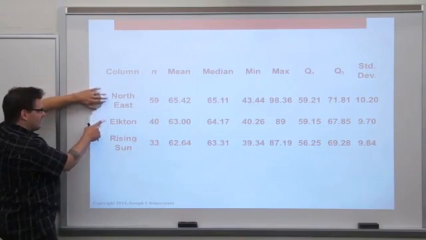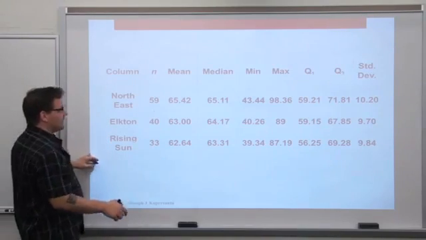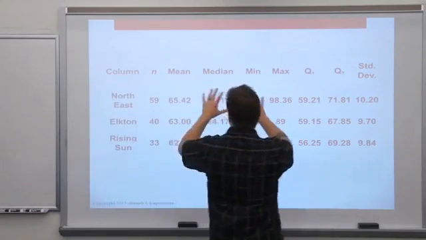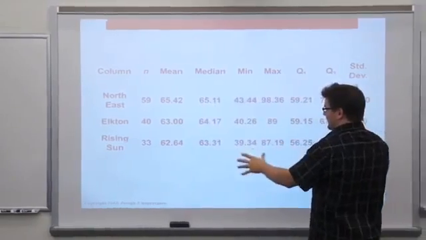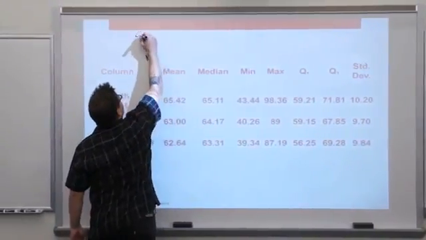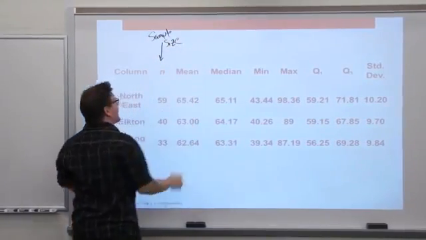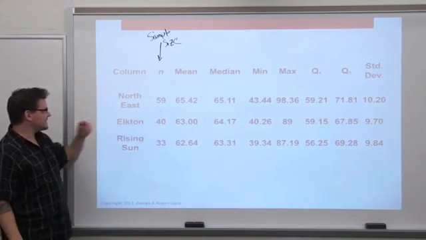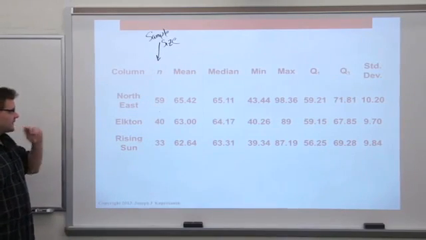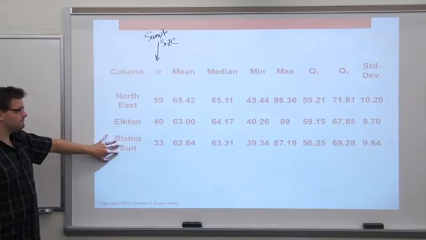I've broken it down by location. I've got Northeast versus Elkton versus Rising Sun. And I can quickly summarize what these values are, right? We know what N is. N is sample size. So we had 59 students go to Northeast. We had 40 students go to Elkton. 33 went to Rising Sun.